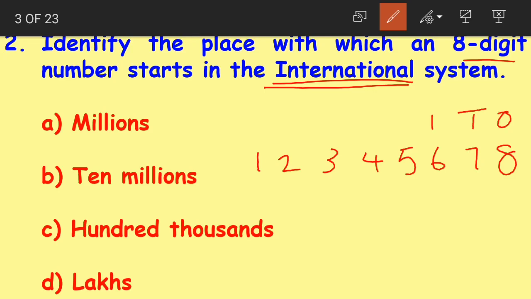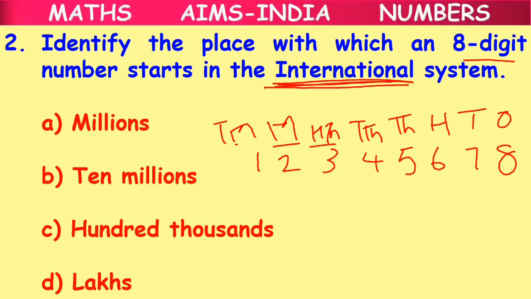So ones, tens, hundreds, thousands, 10,000s. It is the international system. So we have 100,000s, then we have millions, and then we have 10 millions. Right children? After 10,000s we have 100,000s, millions and 10 millions. Now for this 8-digit number, the place value is starting from 10 millions. So the correct answer is option B, 10 millions. Clear children? This was the international system in which the 8-digit number starts with the 10 millions place.